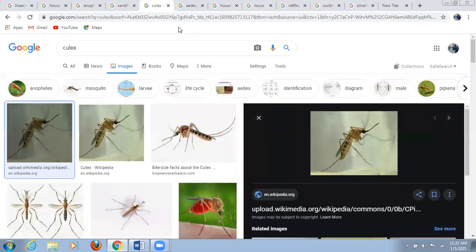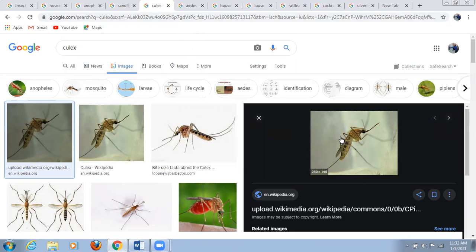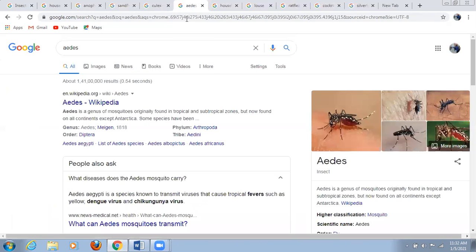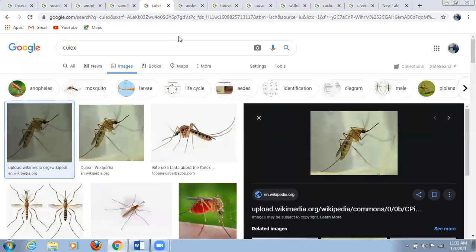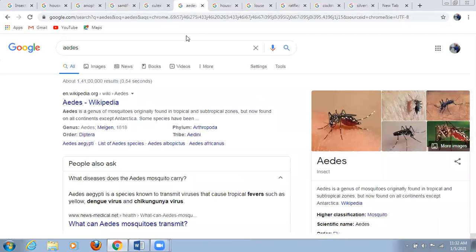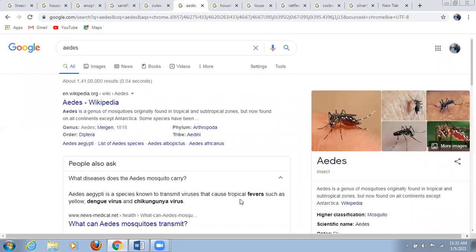Then Culex and Aedes. This one is the Culex. You can see on your screen, this is the mosquito Culex and Aedes. Culex is responsible for spreading filariasis, and Aedes is responsible for yellow fever.